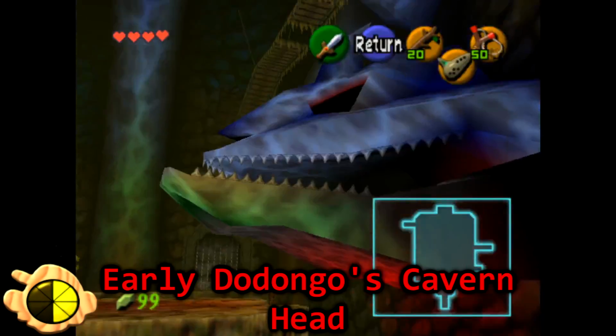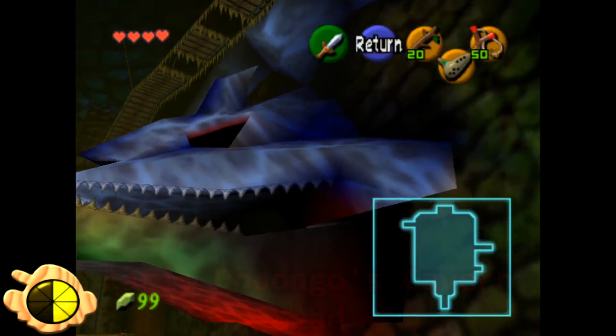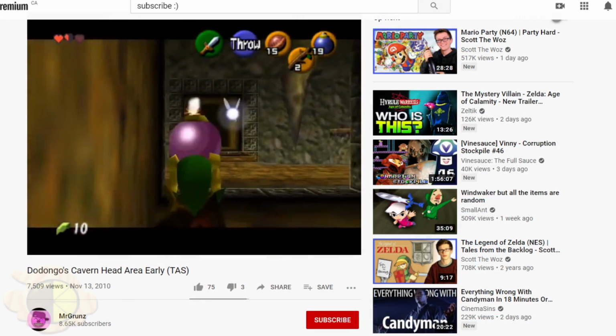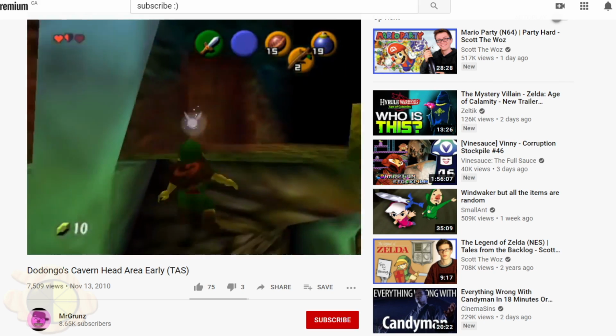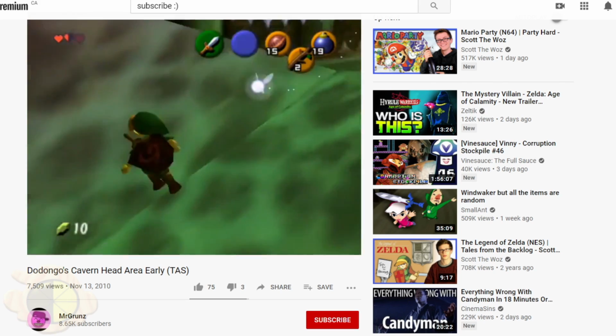Early Dodongo's Cavern Head. It's possible to clip into the mouth of the giant Dodongo head before it's open, although this trick is only viable in tool-assisted speedruns.